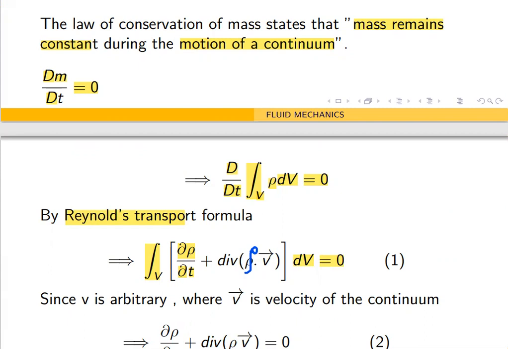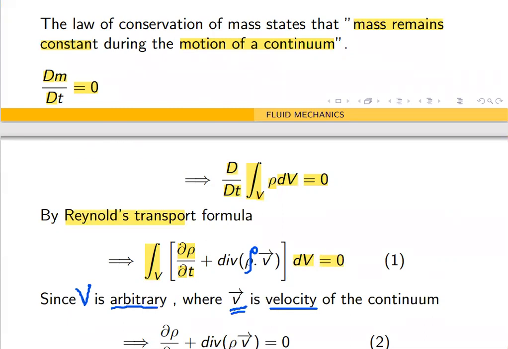There is no dot there; this is ordinary multiplication of rho and small v. That is by Reynolds transport formula. Here the volume V, capital V, is arbitrary, and v is the velocity of the continuum.